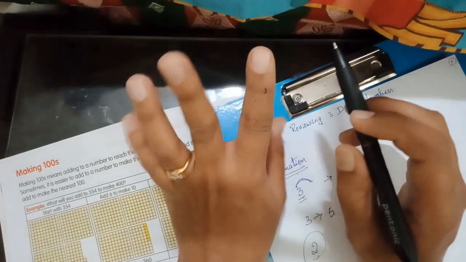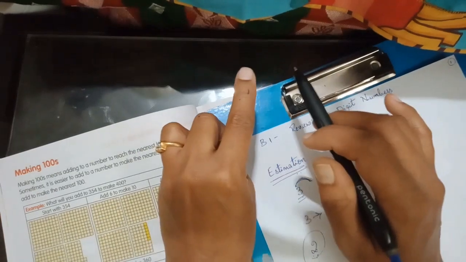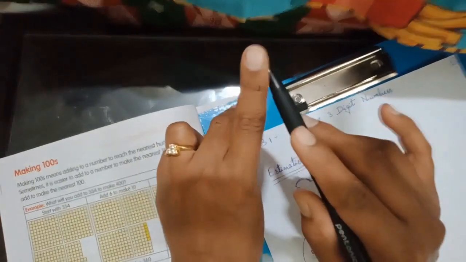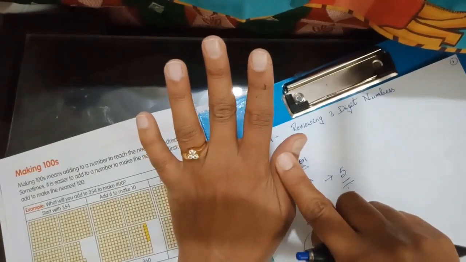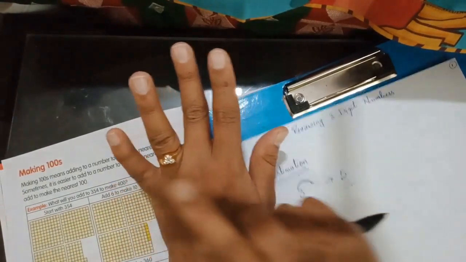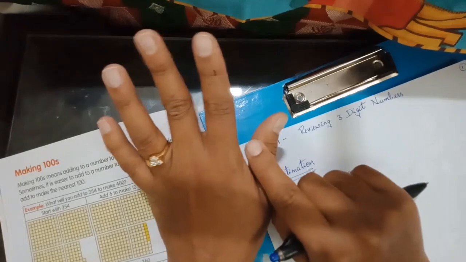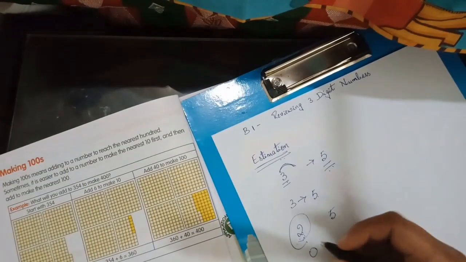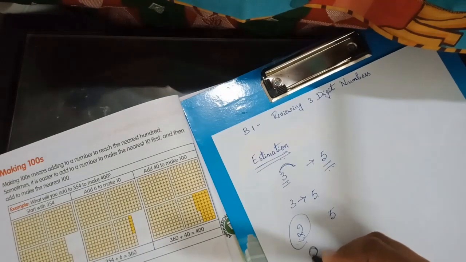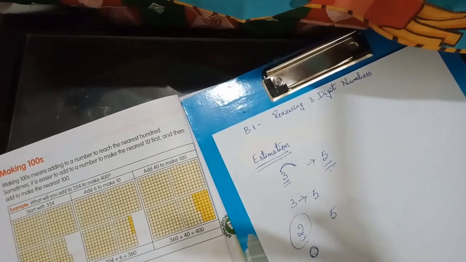Look here. This is 2, and after 1, then 0 is here. So it is only 1 step away from 0. But what about 5? 5 is here, 1, 2, so 2 steps away from 5. So it is rounded off to 0. This is called estimation.